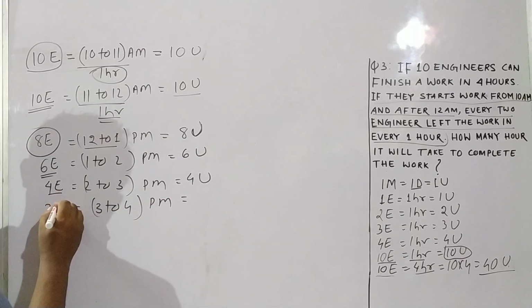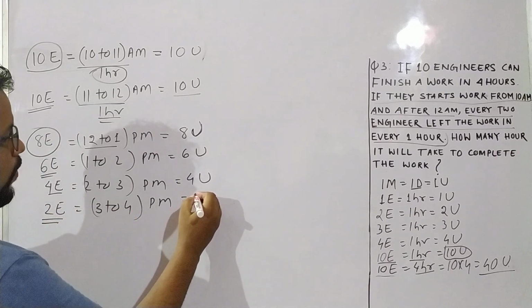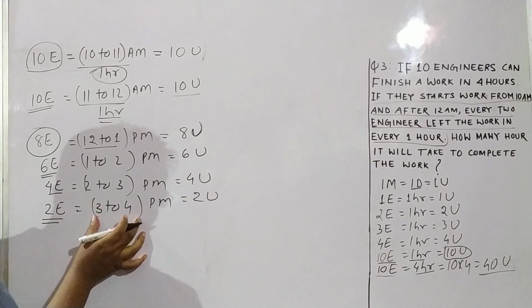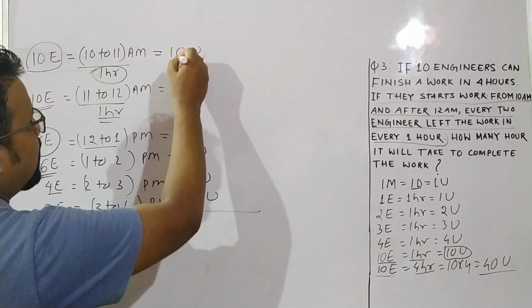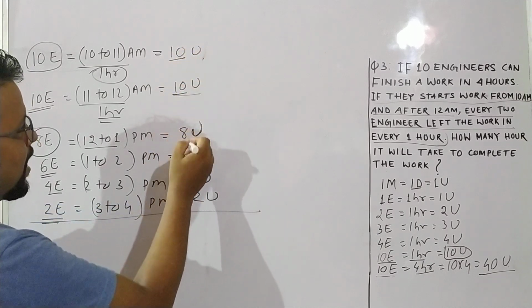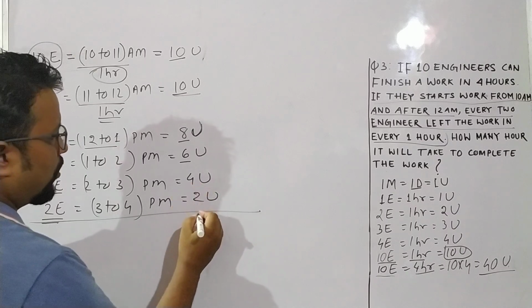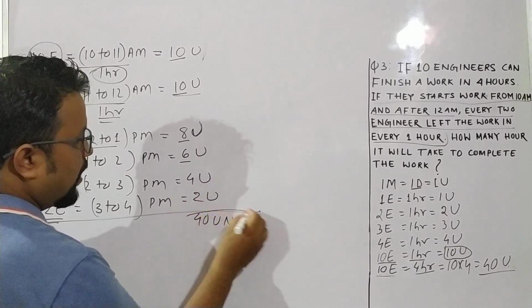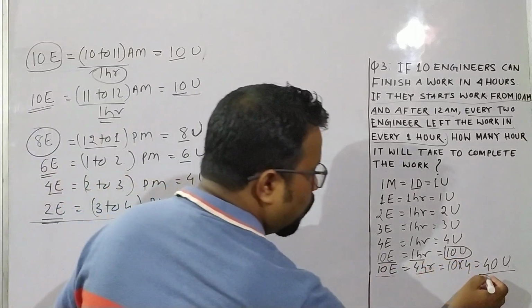Two engineers can do how much work in 1 hour? 2 units of work, because here the time is 1 hour. So if I add this up: 10 units, 20, 28 plus 6 is 34, plus 4 is 38, plus 2 is 40 units. Our total work was how much? 40 units.